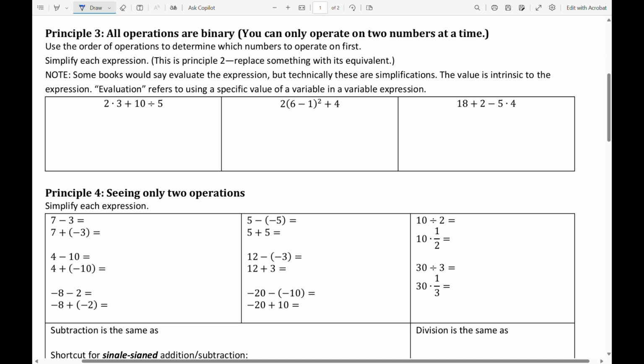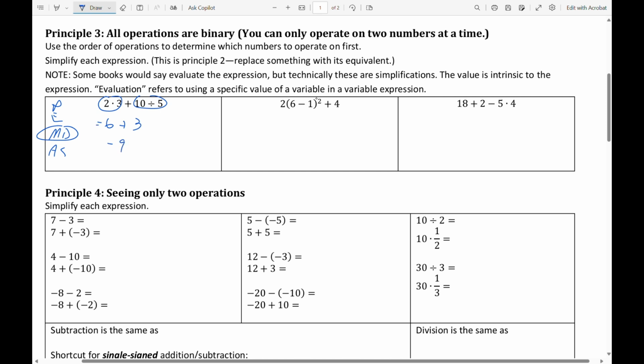And how do you decide which 2? Well, you use the order of operations. Looking at the order of operations, parentheses, exponents, multiplication, division, addition, subtraction, I see there's a multiplication here, a division here. Those are both done on the same line. You'll see why in just a moment. This becomes then 6 plus 3, which is 9.